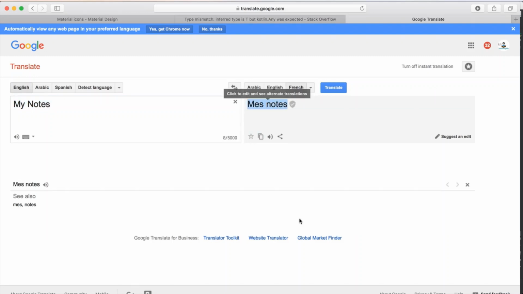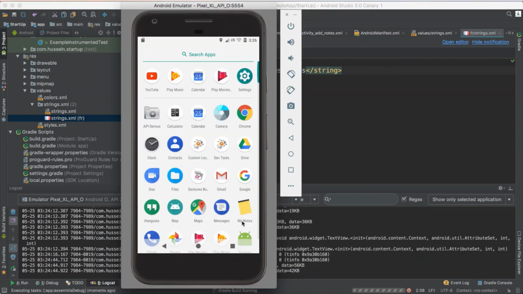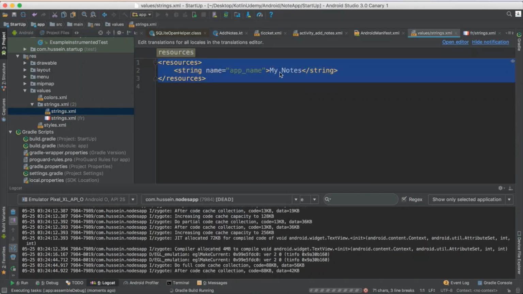So if you just take it, add it back in this file. Now if I just rerun the app and change the phone language, it will directly change the app name. So see, the app name is now changed, because now it's reading from this file automatically, because before it read from the default one.